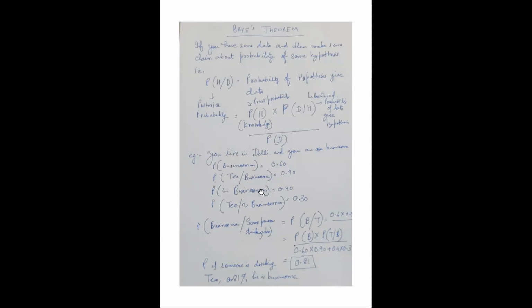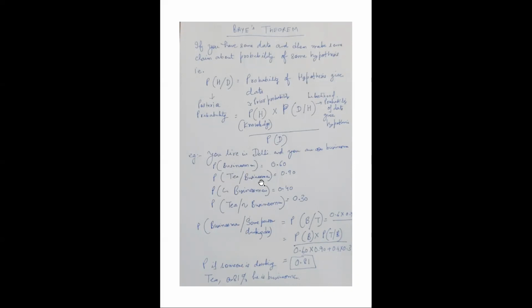So let us say we start getting the data. Now, what is the data? The people who drink tea, right? And they are businessmen. Given businessman, the probability of people who drink tea also is 0.90. So this is our P(D|H), the probability of data given hypothesis: the probability of people drinking tea given they are businessmen.